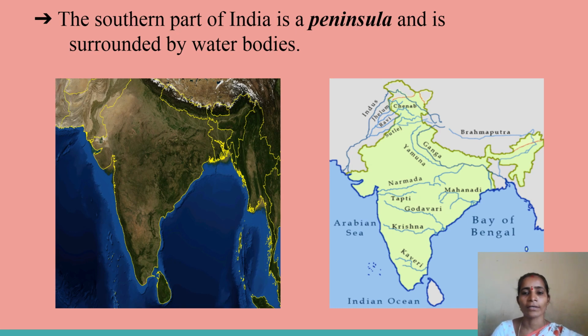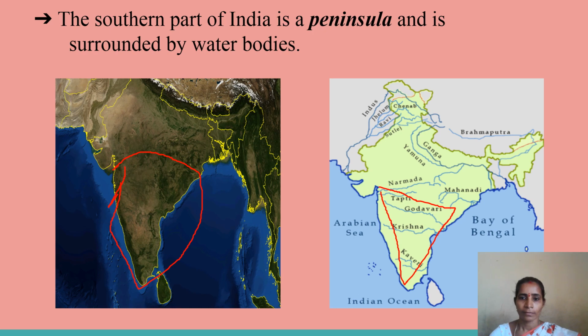In the previous slide, I showed the Himalayas. Now in these two pictures, I am going to show the southern part of our country. See, with the red mark, I am showing here also. See, this is the southern part of India and it is called a peninsula.